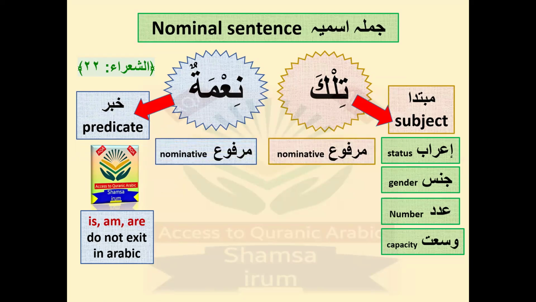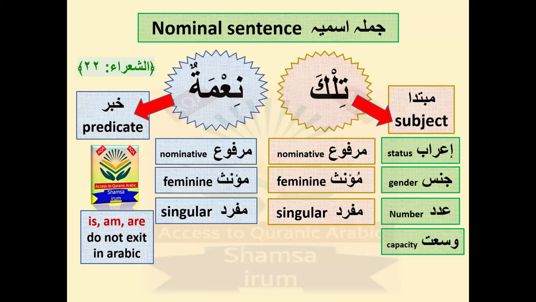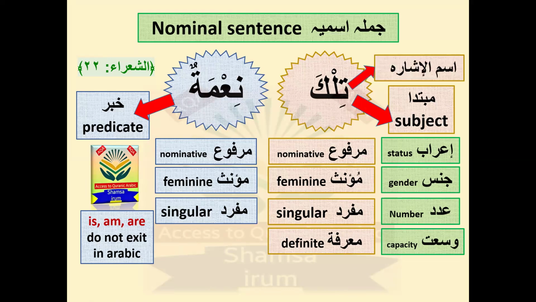Jins, what's the gender? I hope you will tell me easily that they are both feminine. For tilka, we use the ishara for the feminine, and the round ta, the ta marbuta, shows that it is feminine. Adad: they are both singular. Now we will check the wusat. Ismul ishara is always marifa, always definite. And what type of definite? From the seven types of definite, it is ism ishara. And for ni'matun, you can see the tanween at the end. This tanween tells you that it is nakira, indefinite.